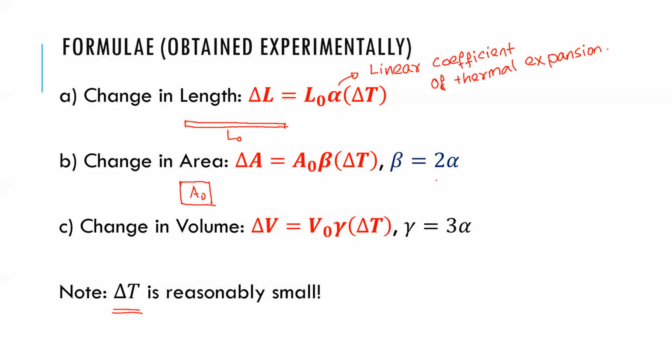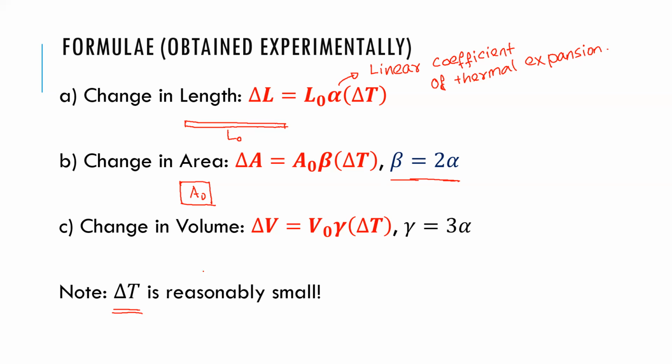For materials which expand equally in all directions, meaning they have the same properties in all directions, I think you know this term, right? Isotropic. In such a case, we can say this beta is equal to 2 alpha. Sometimes only alpha will be given, but you need beta. You can take twice of alpha.